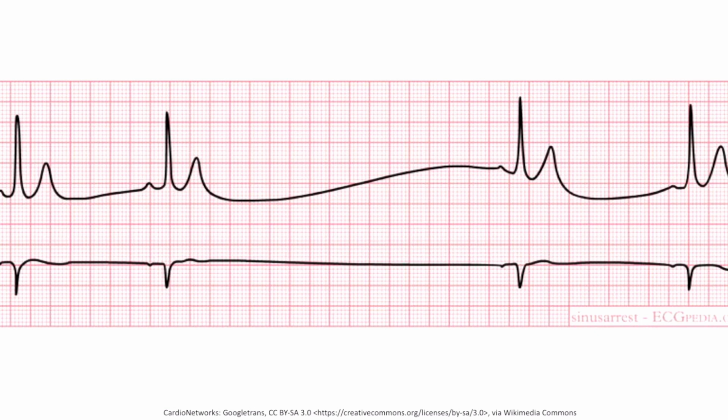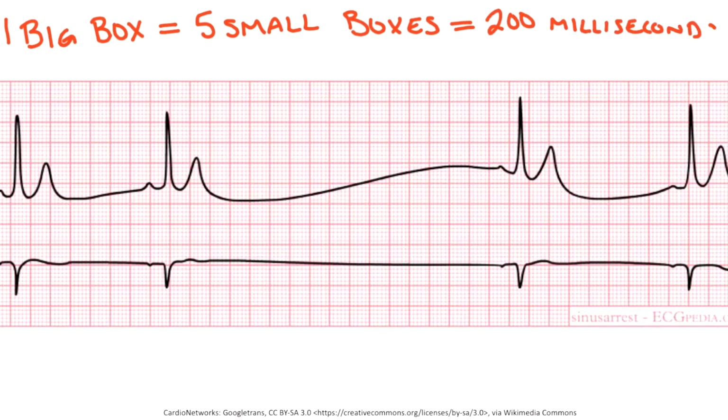This is how SA arrest looks like on ECG. Before we explain the SA arrest, let's take a step back and explain ECG calibration. Each small box on ECG equals 40 milliseconds. Each big box consists of 5 small boxes, and therefore it equals 200 milliseconds. 5 big boxes equal 1 second. We can see that the distance between these two neighboring R waves is more than 10 big boxes, or 2 seconds. Therefore, this phenomenon will be called the SA pause or SA arrest.